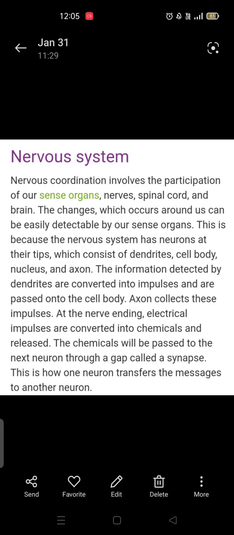Okay, so here we have the nervous system. Here we should know that these nervous coordinations involve the participation of our sense organs, nerves, spinal cord and brain. This is very important to note.